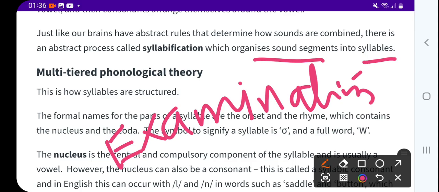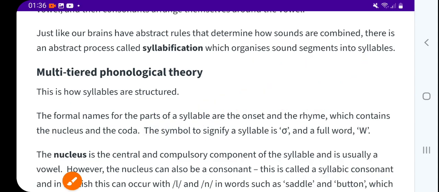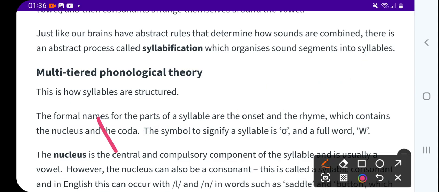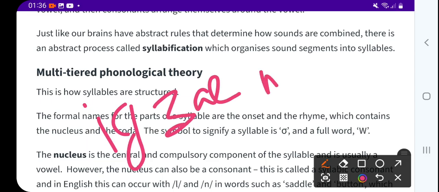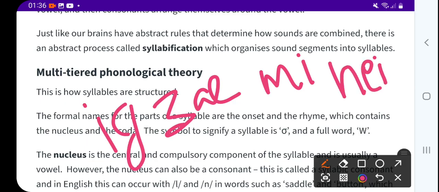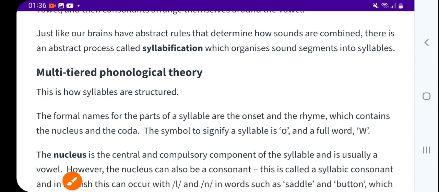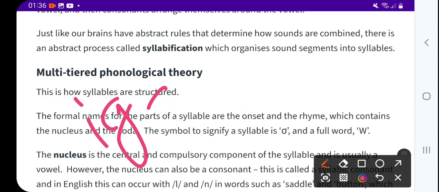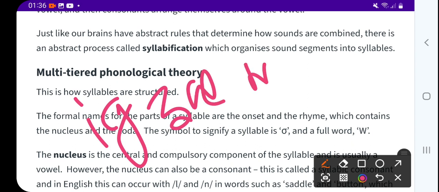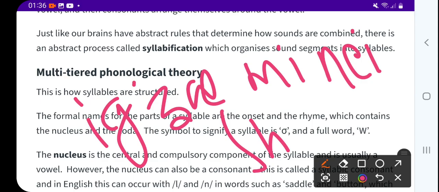If you do a phonetic transcription of this, examination, 1, 2, 3, 4, 5.